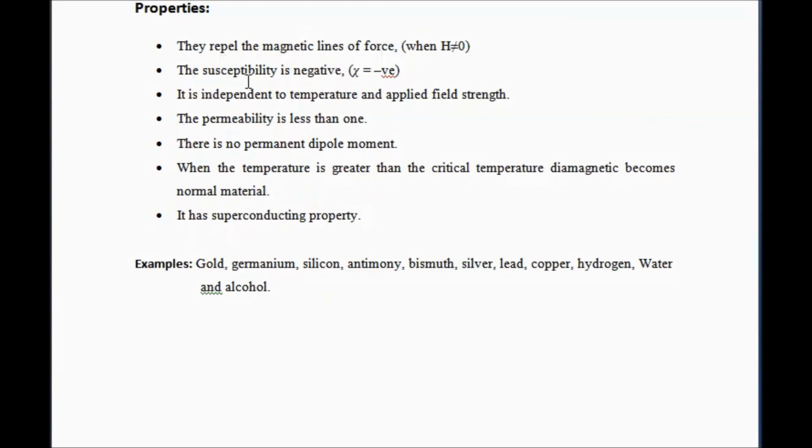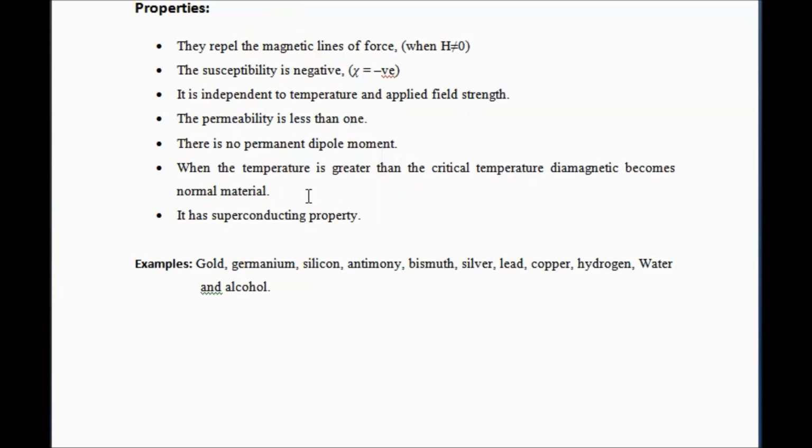Susceptibility depends on the applied magnetic field. It is independent of the temperature. The permeability is less than 1 in a diamagnetic material. There is no permanent dipole moment because it repels the magnetic lines of force. When the temperature is greater than the critical temperature, then the diamagnet will become a normal material.